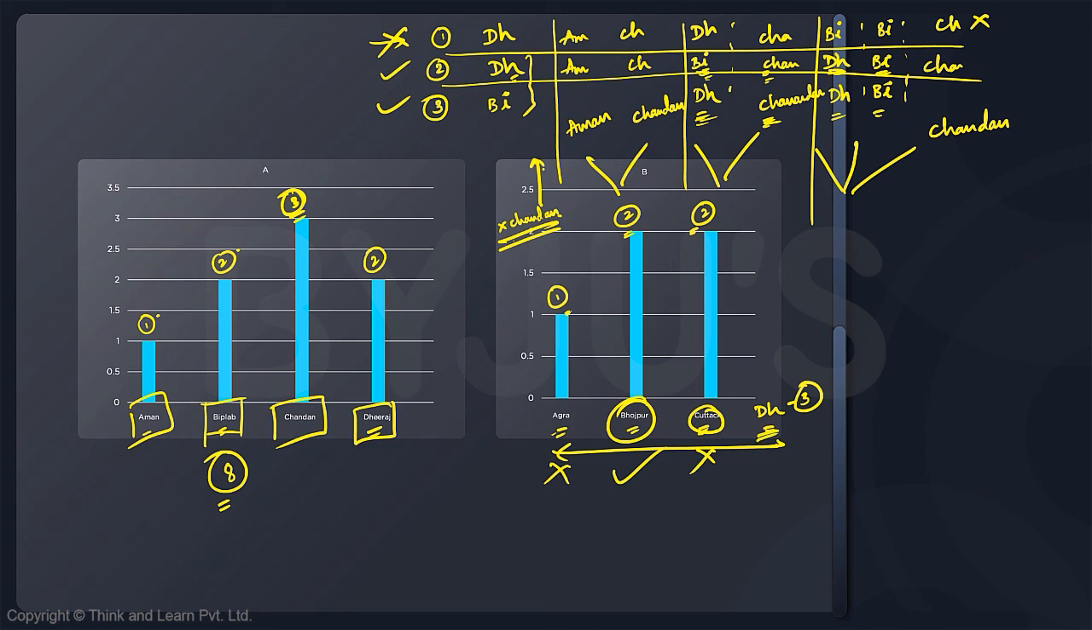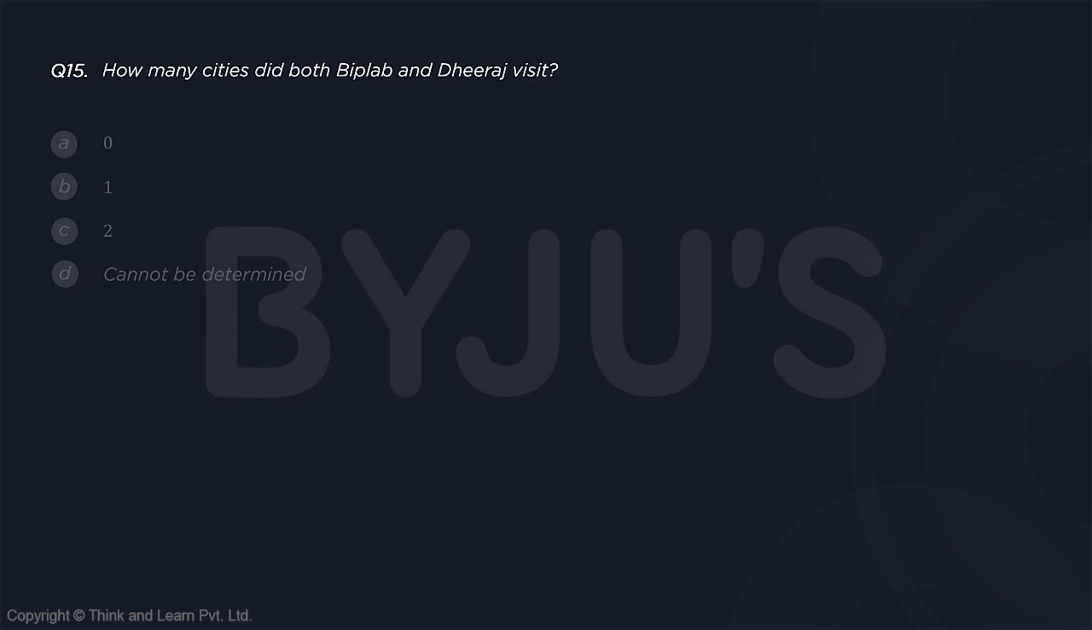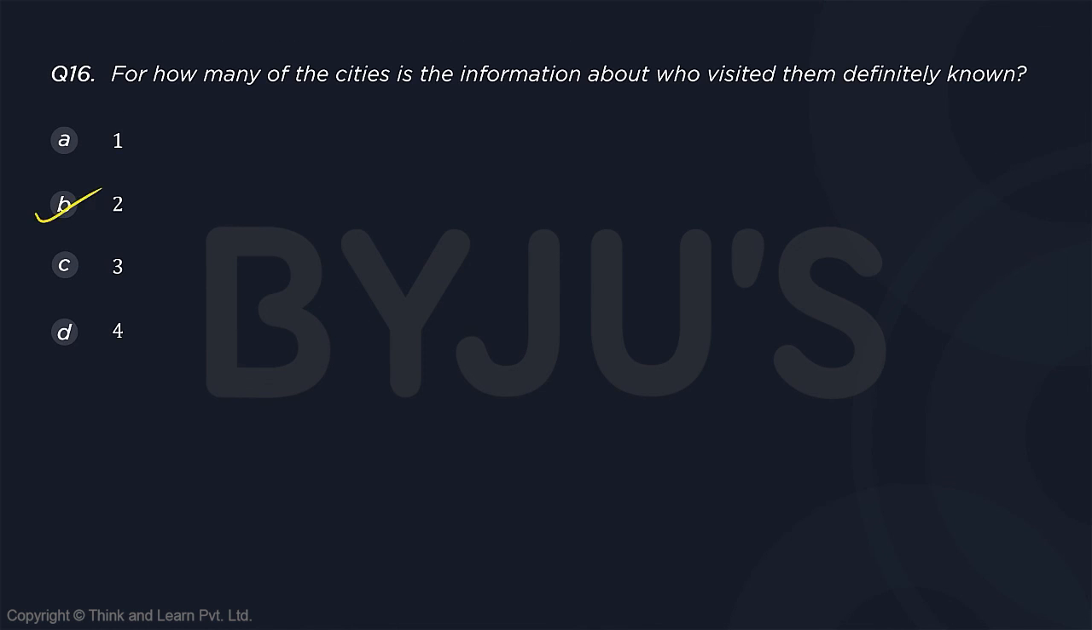And then you can see Dhanbad. Dhanbad always is Dheeraj, Biplab and Chandan. So always Dhanbad is also confirmed. So Dhanbad and Bhojpur are the two cities which are confirmed. The other two cities, Cuttack and Agra, are not confirmed. So therefore the last answer should be two cities. So that would be option B again.